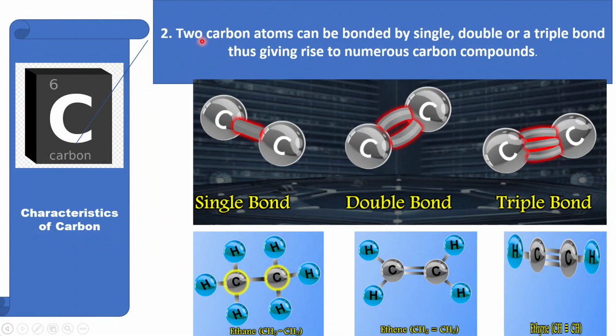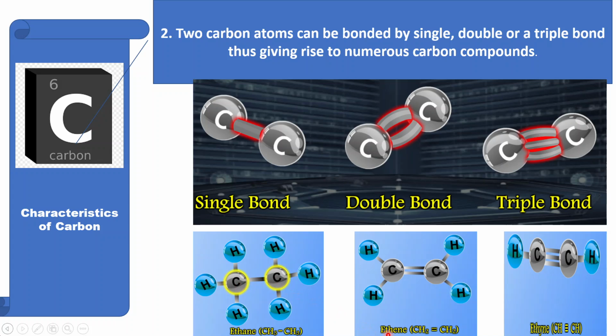Second, two carbon atoms can be bonded by single, double or a triple bond, thus giving rise to numerous carbon compounds. We can have carbon to carbon single bond, carbon to carbon double bond or carbon to carbon triple bond. For example, in ethane, we can see carbon to carbon single bond.